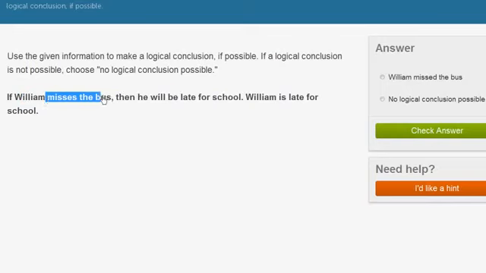Missing the bus is one way that you could be late for school, but he might not have missed the bus. He might have caught the bus, but then sat on the bus once he got to school. So missing the bus is one of the ways that he could be late, but it's not the only way. They just say if he misses the bus, then he is late for school. Now, if they said he is not late for school, then you know that he didn't miss the bus, because if he did, he would have been late. But there are many ways to be late, not just missing the bus. So we don't know for a fact that William definitely missed the bus.